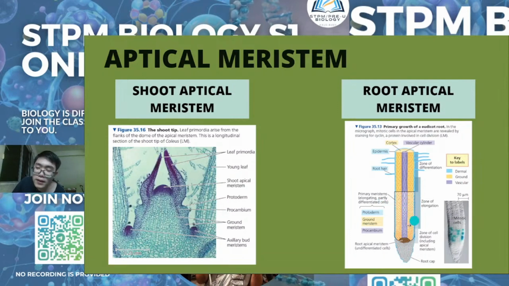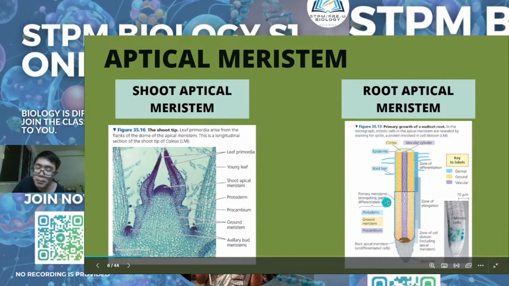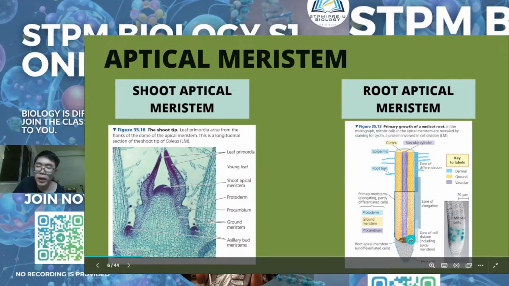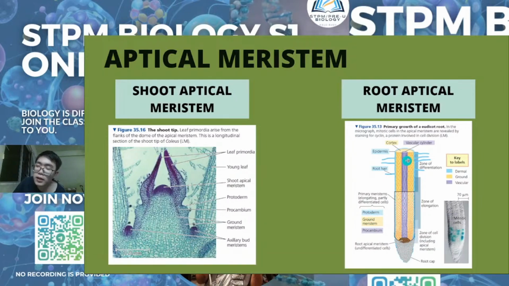If you see, there are primary meristematic cells called protoderm, ground meristem, and procambium. These three types originate from the root apical meristematic cell. The root apical meristem produces these, and later these three cell types will further differentiate again to form other types of cells. So these are all about the apical meristematic cell.